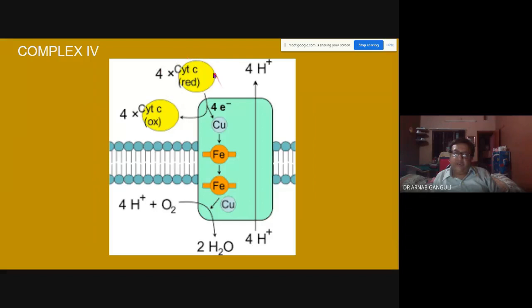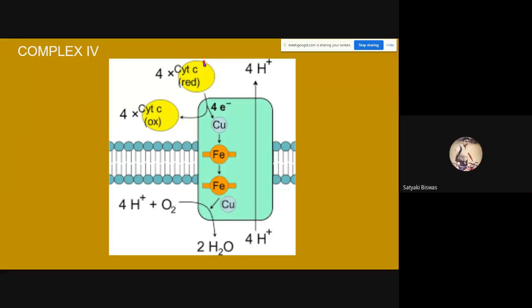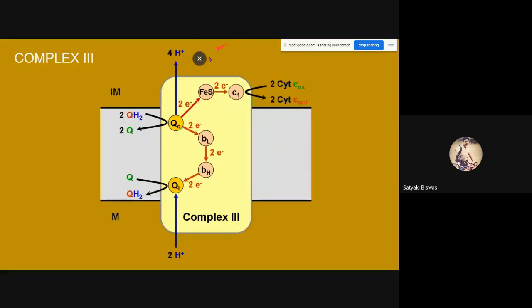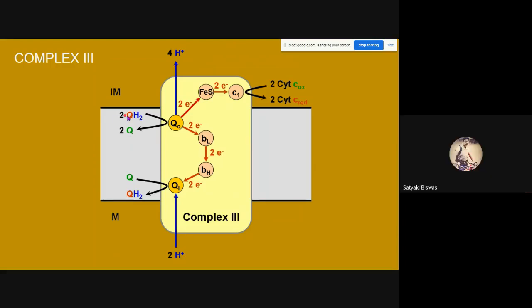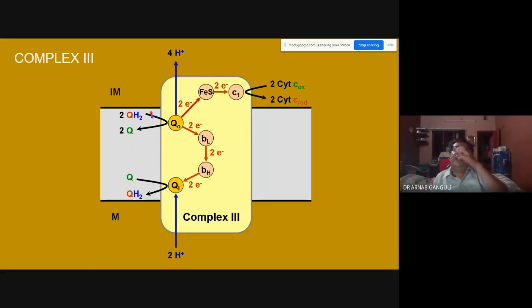So the reduced cytochrome. Sir, what did you say about the Q? I might not have heard. What is the Q in QH2? Q is a compound which accepts hydrogen and electrons. It's an electron carrier, an intermediate of the electron transport chain. And the cytochromes that are formed, do they have any function? Cytochrome is also another electron acceptor. Okay. You have heard the name cytochrome, right? You have heard about cytochrome?